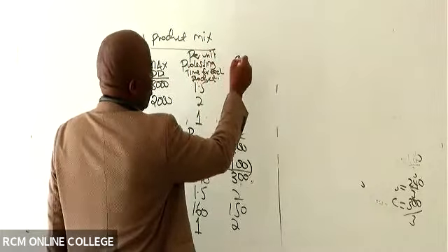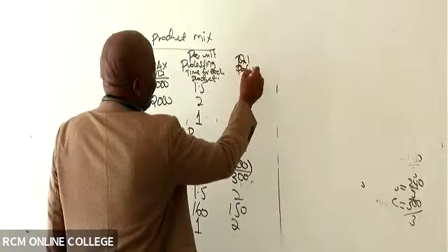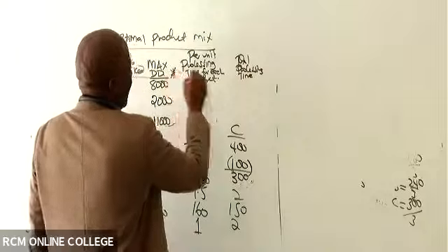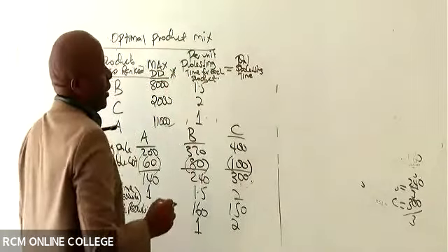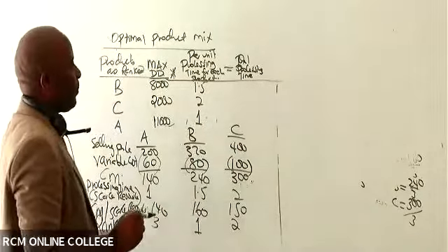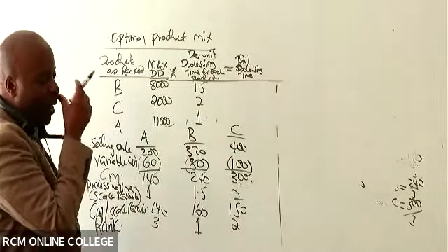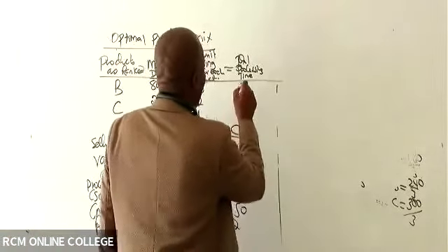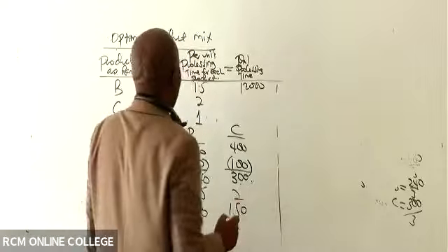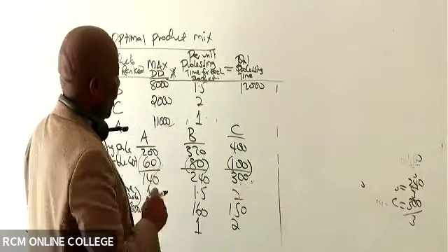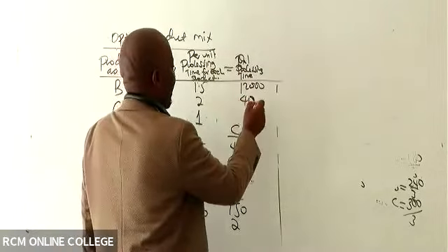So in this case, total processing time, we multiply. We take this times that, so that will give us the total processing time. So 8,000 times 1.5, 12,000. 2,000 times 2 is 4,000.